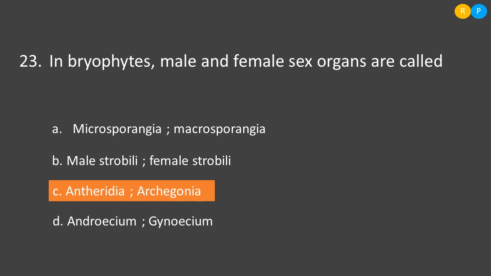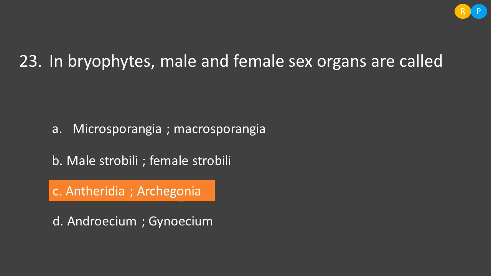The next one, in bryophytes, male and female sex organs are called. Option A, microsporangia and macrosporangia. Microsporangia is the sporangia that produces microspores, that means it will store the microspores. And macrosporangia is the sporangia that will store macrospores. These kinds of structures, sporangia, are not present in bryophytes. Then option B, male strobili and female strobili. Male and female strobili are the reproductive structures found in gymnosperms. Clear, not in the bryophytes.